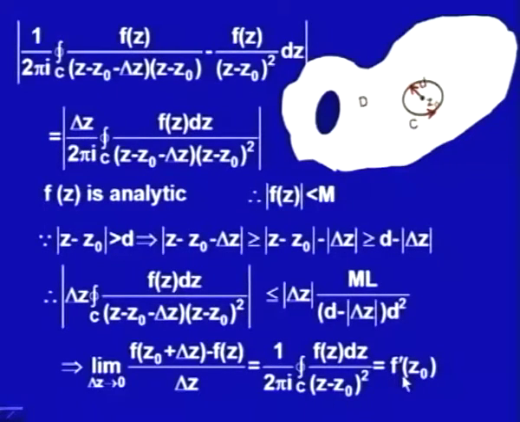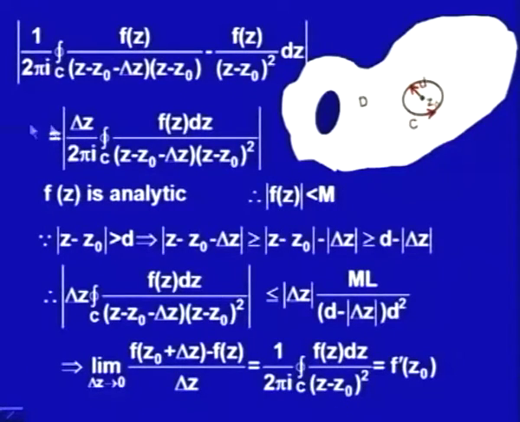Now, f dash z naught is again coming in the same form; the only thing is that here we have z minus z naught whole square rather than z minus z naught only. Function f z is again analytic in the whole domain D, on the contour C and inside this C. The only point where analyticity would break for f z upon z minus z naught square would be z naught, so the same kind of conditions are being satisfied.